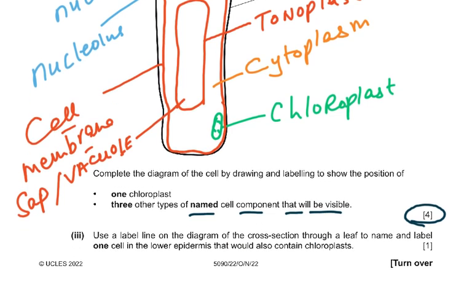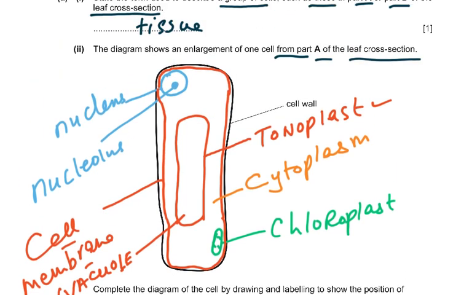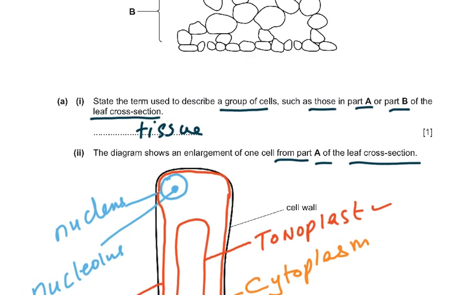Use a label line on the diagram of the cross section through a leaf to name and label one cell in the lower epidermis that would also contain chloroplast. Naturally, there's the guard cell. So this would be the guard cell. This would be labeled because it said that the label line should touch the guard cell.